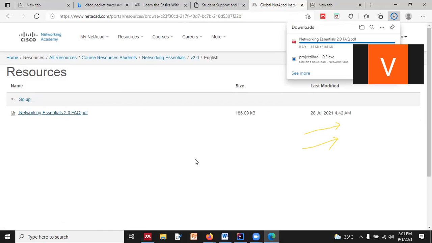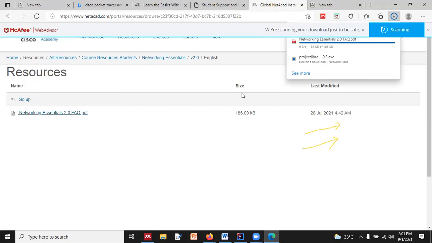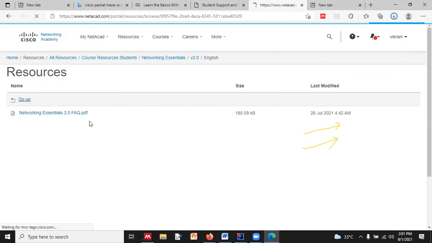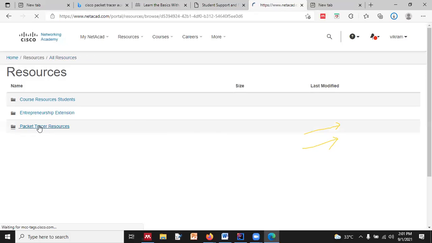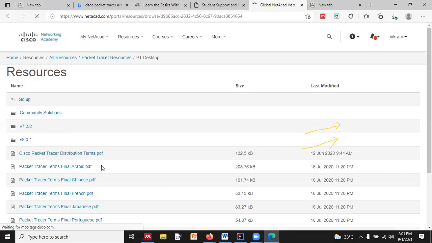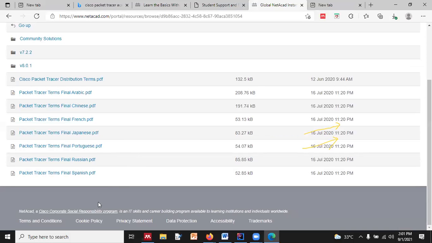Frequently asked questions are there. For the latest version of Packet Tracer, you have to go up in this directory, and over here you will find the Packet Tracer resources. You can download version 8.0.1. We have it for Mac OS and for Windows, with both 32 and 64-bit setups available. You can easily download it from here.